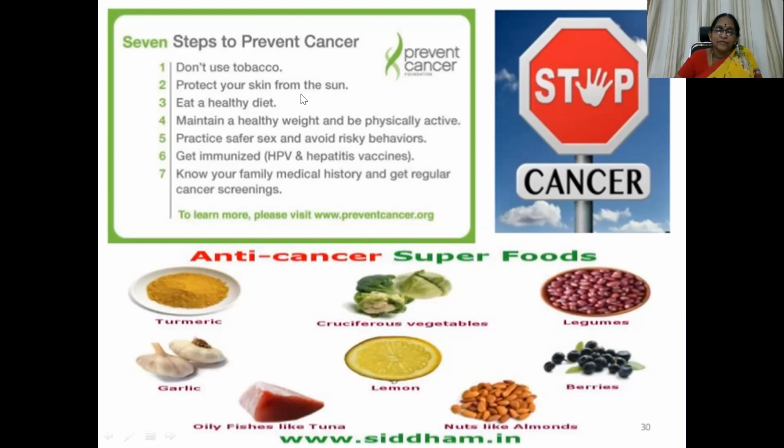Protect your skin from excessive exposure to the sun. Eat a healthy diet, not junk food and all that. Maintain a healthy weight and be physically active. If you don't go for outside food, then this can be maintained very easily. Practice safer sex and avoid risky behaviors for AIDS-related carcinomas. Get immunized, HPV and hepatitis vaccines, they have a prevention role. Know your family medical history and get regular cancer screenings, especially mammography. That can be advised for breast cancer. If hereditary history is there, then you have to advise the patient to go every 6 months or every year. The mammography has to be repeated.